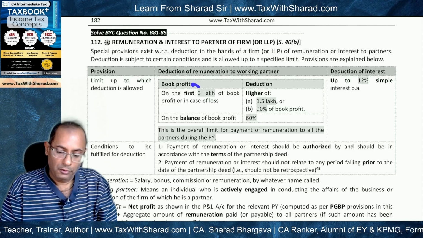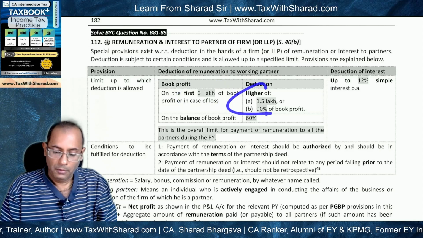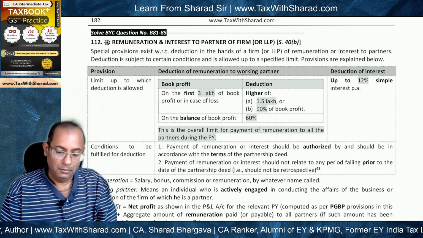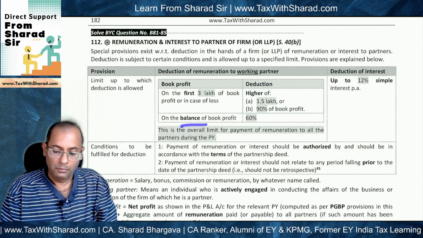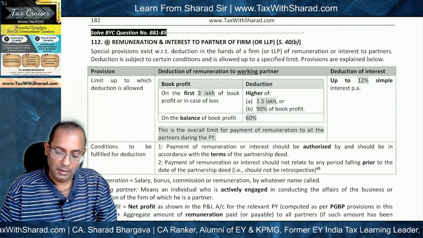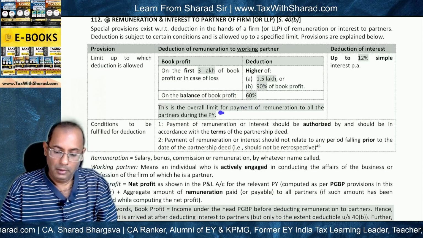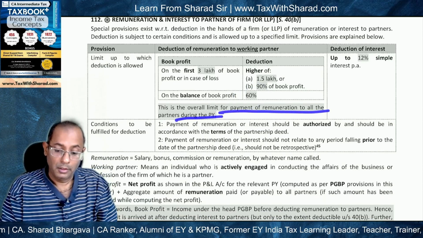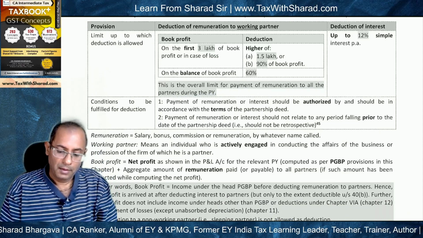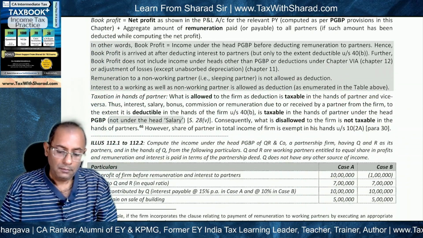On the first 3 lakh of book profit, it is the higher of rupees 1.5 lakh or 90% of book profit, and on the balance of book profit, it is 60%. And this is the overall limit for payment of remuneration to all the working partners during the previous year.